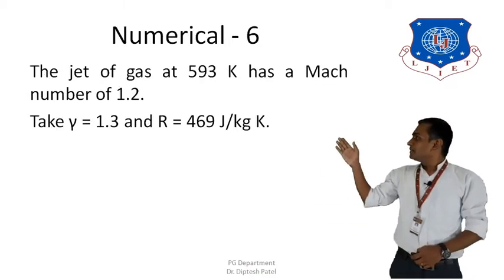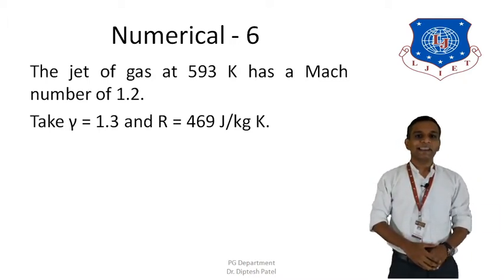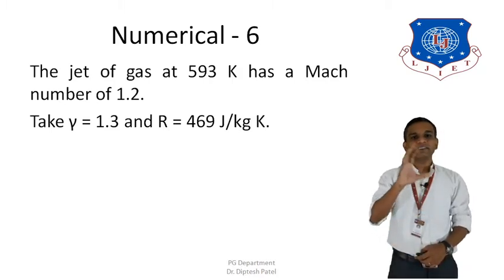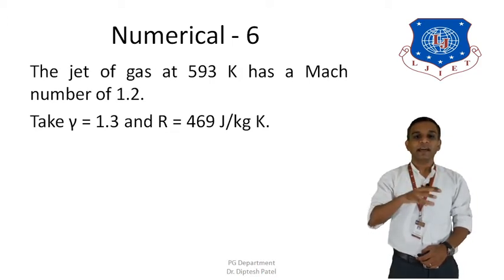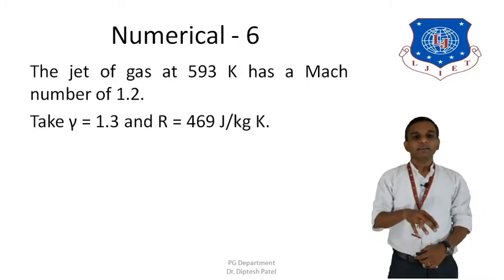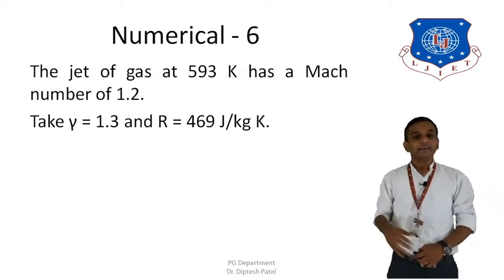Now if you look at the numerical, it says the jet of gas at 593 Kelvin has a Mach number of 1.2. That means there is a jet of gas which has a temperature of 593 Kelvin and a Mach number of 1.2. Here gamma we need to take as 1.3 and R, the characteristic gas constant, we need to take as 469 joule per kilogram Kelvin. So these are the data which are given to us.